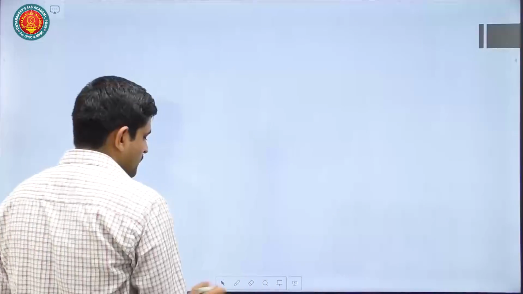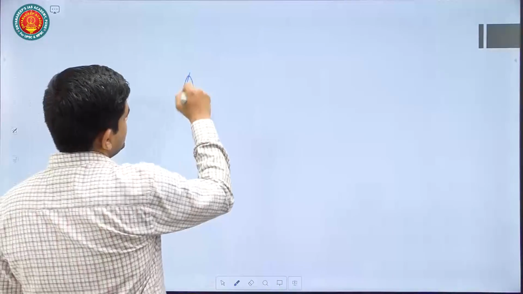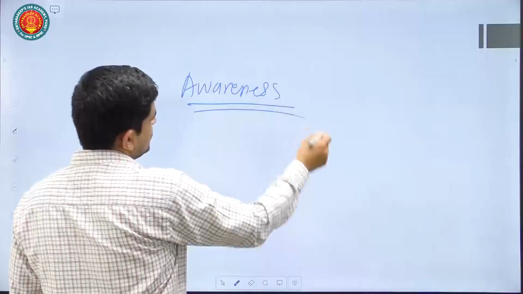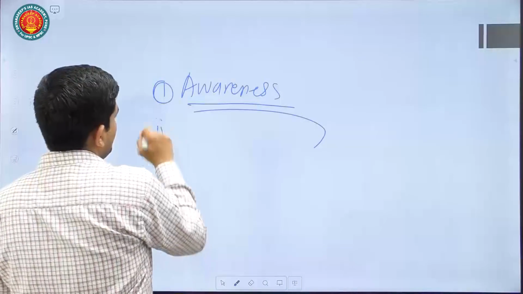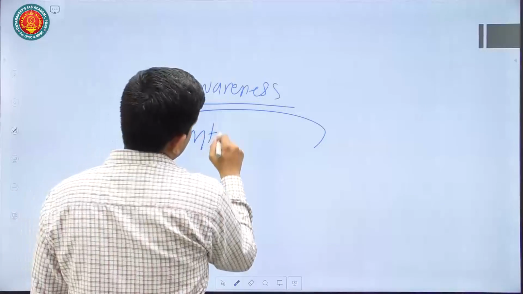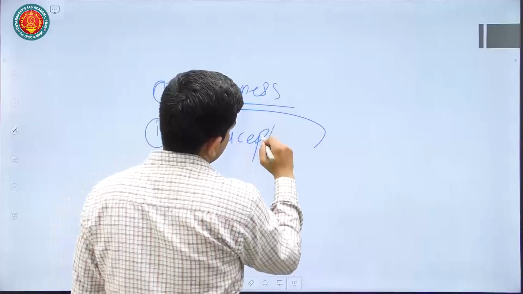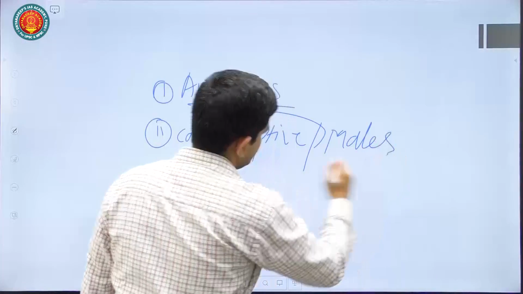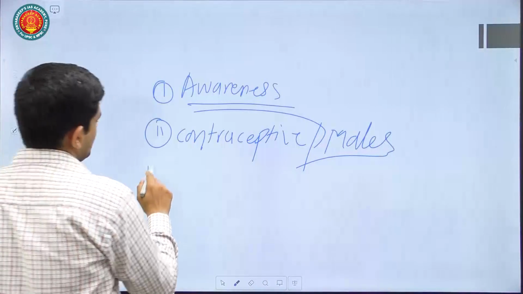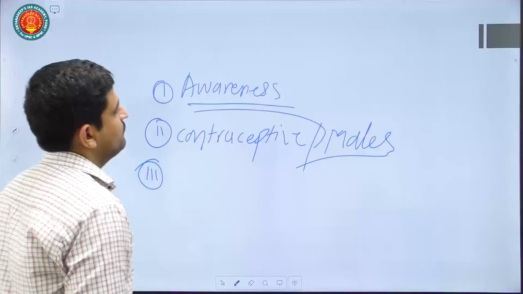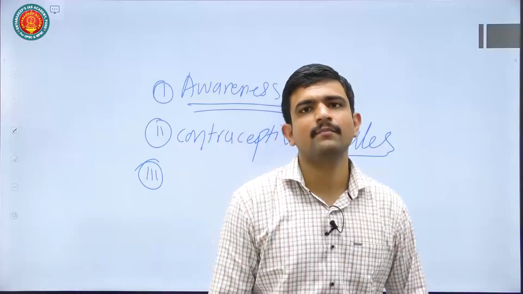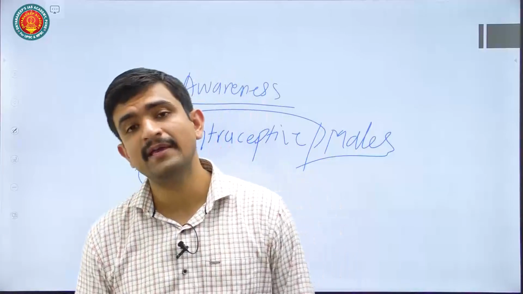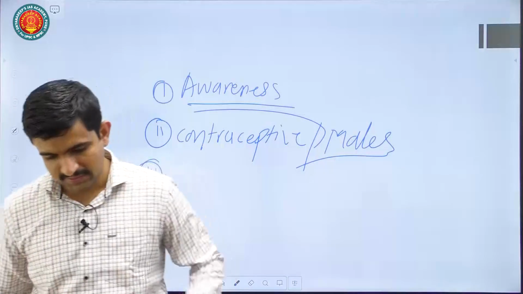Instead, you can focus upon creation of awareness through family planning centers, giving access to contraceptives to females and also to males. Then third, you can instead focus upon other measures of incentivizing and disincentivizing rather than directly politically excluding people. So these things you can write.